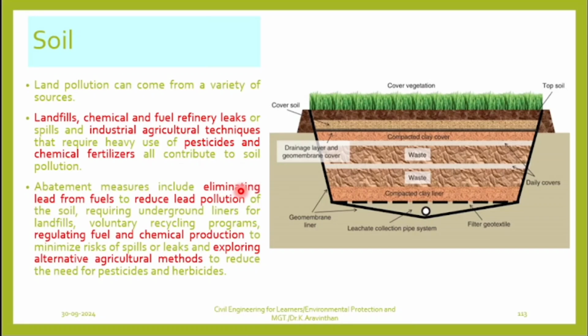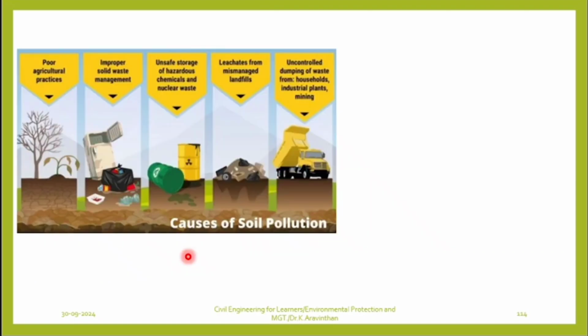Now, what you can do is eliminate it by using a leachate collection system. By using this system, you can have a good agricultural method. This is called an alternative agricultural method. Okay. Now, what are the ways the soil gets contaminated? First thing is poor agricultural practice. You are spraying pesticides. This I have already discussed. Improper solid waste management.